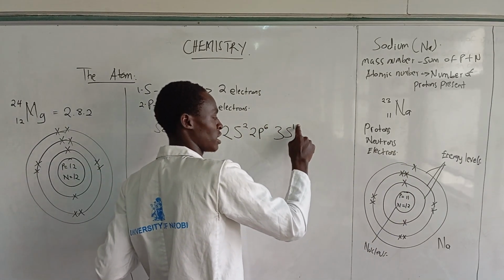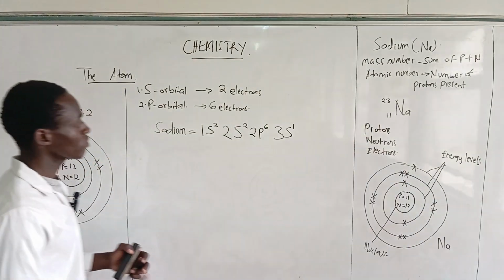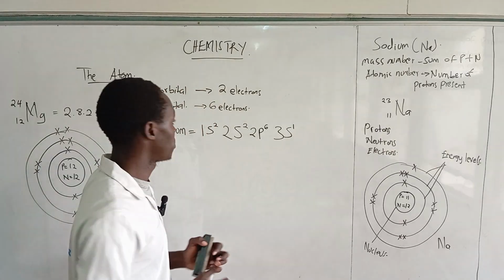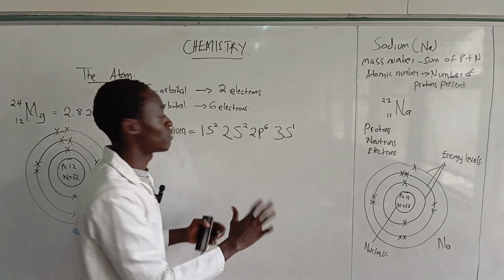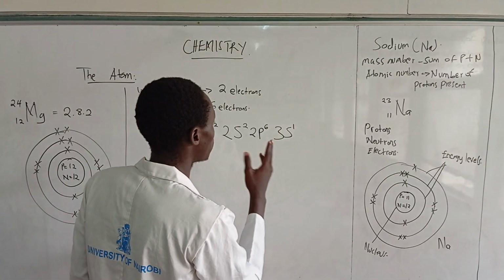I believe you see how that is coming, right? So this is the electron configuration in terms of s and p orbitals.